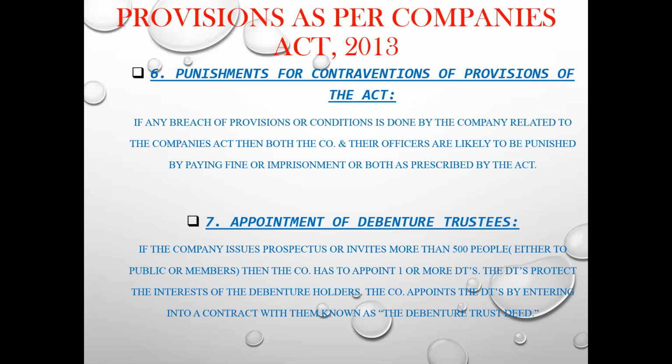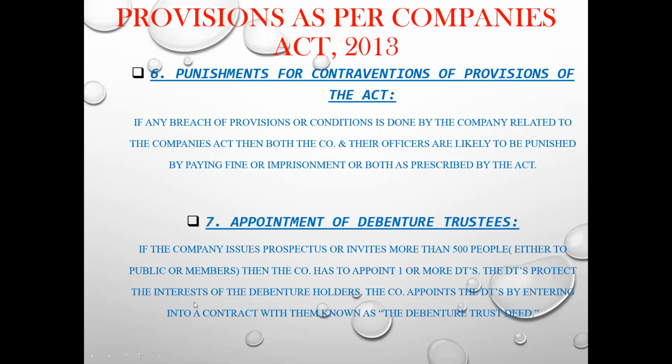Now, if you all paid attention in the 3rd chapter class, we saw that during allotment of shares, if there was oversubscription of shares, the board of directors had to appoint an allotment committee because they could not take the decision of allotting the shares by themselves. So in that case, they had to appoint an allotment committee which used to take care in case of oversubscription of shares. In the same way, when you are issuing debentures to the public or your members, but they exceed 500 in number, then you have to make an appointment of one or more DTs.